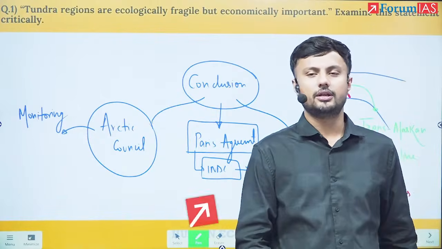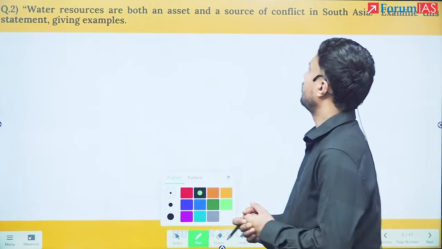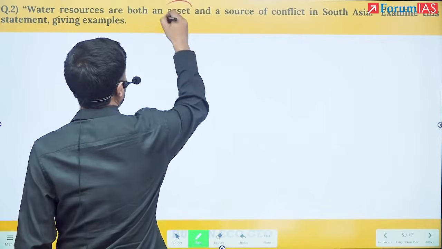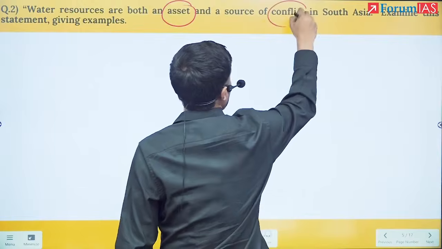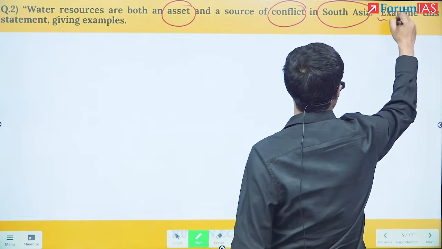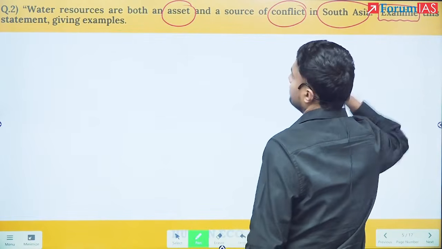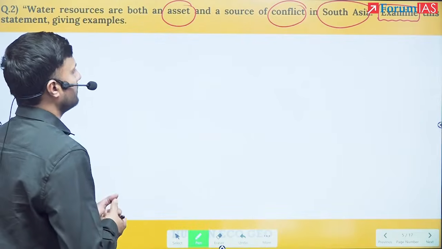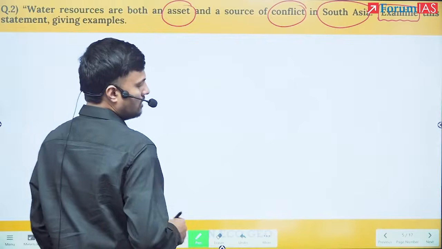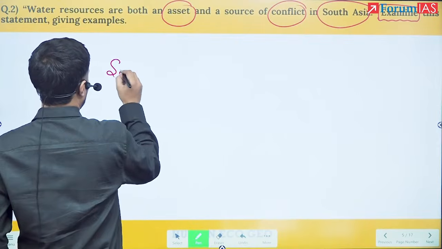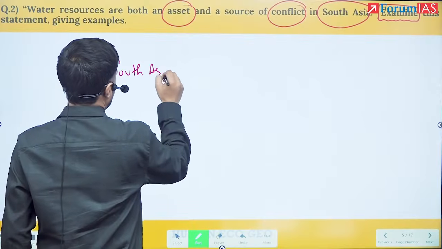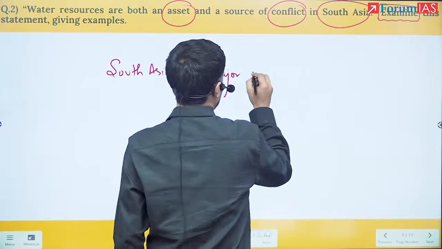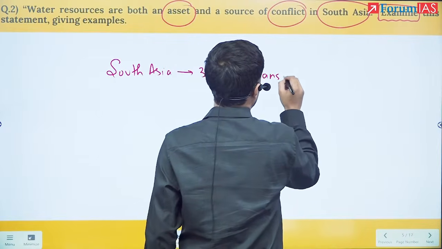So now moving to the next question. That is, water resources are both an asset and a conflict in South Asia. Examine the statement giving examples. So now we will pick up water resources. We can say that South Asia has three major transnational rivers.